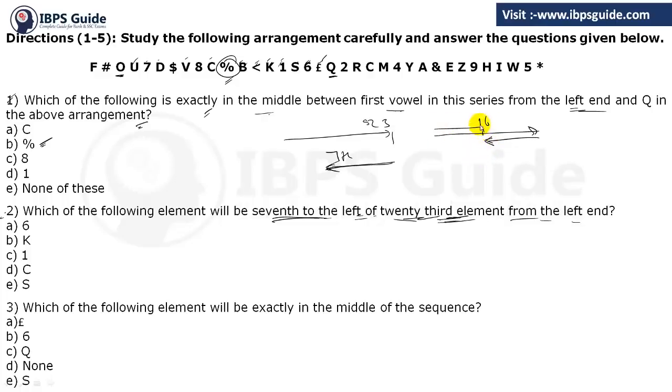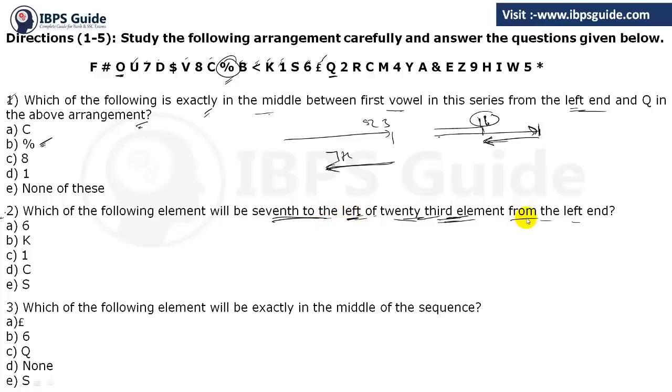Okay, this is the right answer. It will be the right answer. When you go 23rd to the left hand, from the left hand to this element and then come back 7, you will get the 16 from the left hand. Okay, so just keep it in mind. If you have done order and ranking, then you exactly know what it actually means.